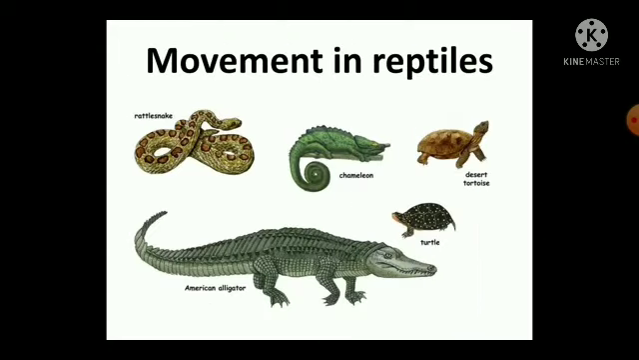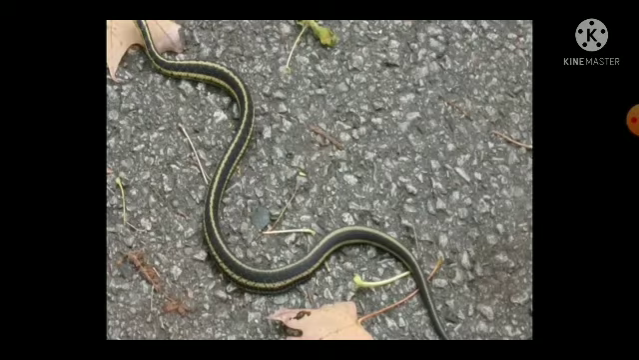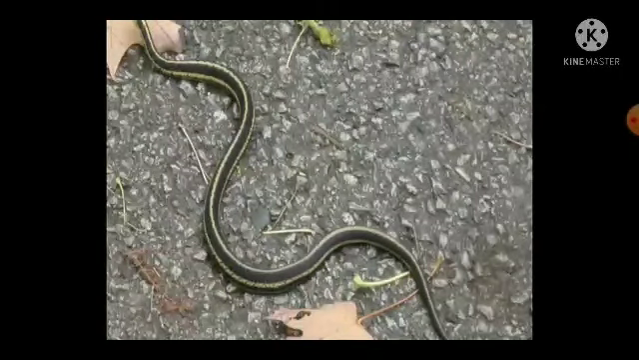Now, movement in reptiles. Reptiles have scales on their body and they move by crawling on the ground. Reptiles like crocodile, chameleon, and lizard have limbs and they move with the help of them. Reptiles like snakes do not have limbs. They have scales or plates on the underside of the body that are attached to the ribs. The strong and flexible muscles of the snake contract and expand and thus help it to move forward.